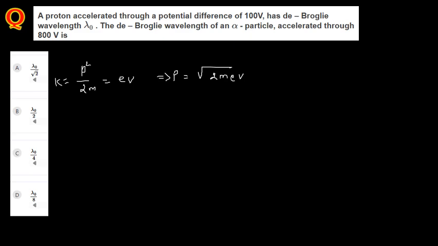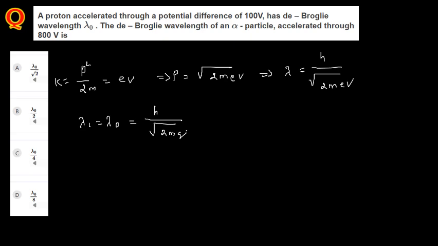From here, similarly, lambda is equal to h by p. So lambda is h divided by square root of 2m e into V. For the first case, lambda 1 is equal to lambda naught, that's what they have given. Lambda naught will be equal to h divided by square root of 2m q into V.